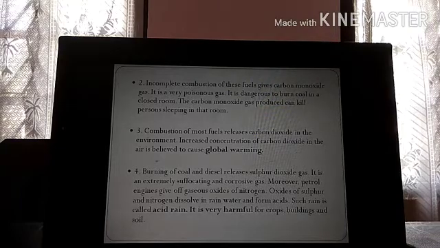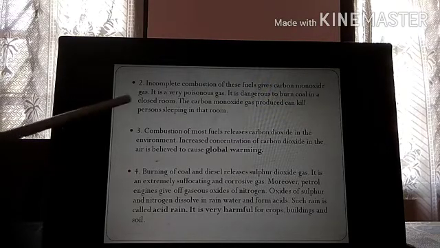Very important. Suppose you are burning coal, it's winters, and you want to burn coal. Make sure you never burn coal in a closed room. If you burn coal in a closed room and someone is sleeping there, that may even lead to the death of that person, because when you burn coal, it produces unburnt carbon particles. Those particles will go into the respiratory tract of such people and they may even die.